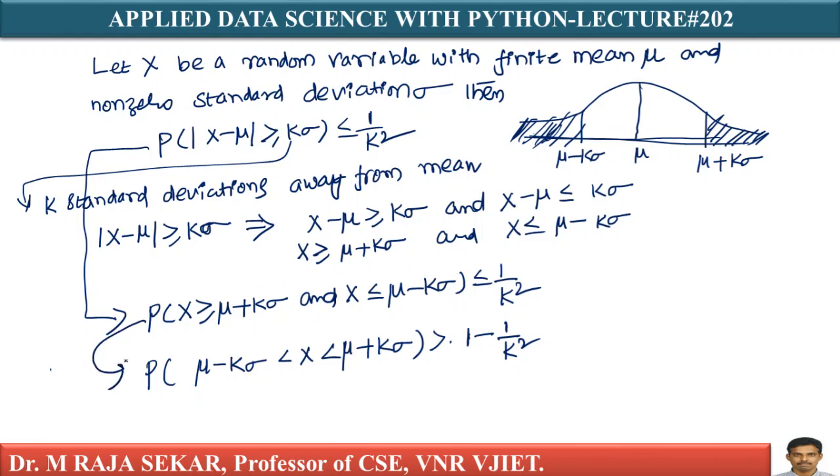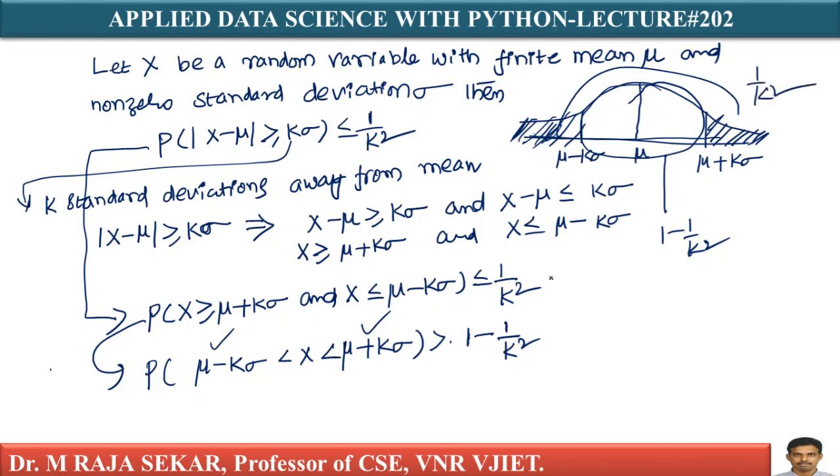This I am rewriting, isn't it? If it is less than or equal to, I can write greater than, the opposite. If it is greater than mu plus k sigma and less than mu minus k sigma, I can write in between mu minus k sigma and mu plus k sigma means this portion. This portion is 1 minus 1 by k square. This portion is 1 by k square. Sum of all probabilities equal to 1, isn't it?